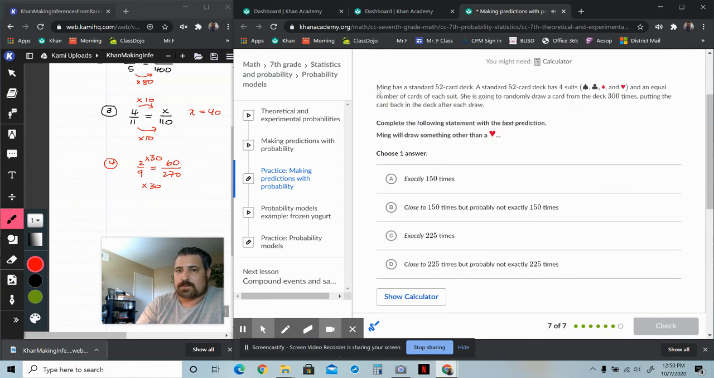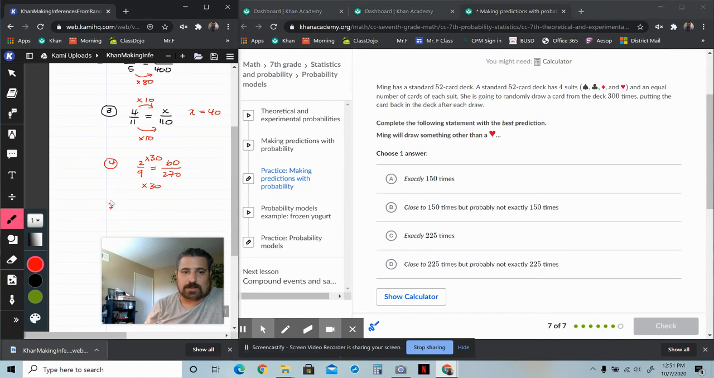All right. The next one says Ming has a standard 52 card deck. A standard 52 card deck has 4 suits and an equal number of cards in each suit. She is going to randomly draw a card from the deck 300 times, putting the card back in the deck after each draw. Complete the following statement with the best prediction. Ming will draw something other than a heart. Well, there's 1/4 that's hearts. Other than a heart would be 3/4. So really, for this problem for Ming, what you'd be looking at is 3/4 of the time something other than the heart will come up.